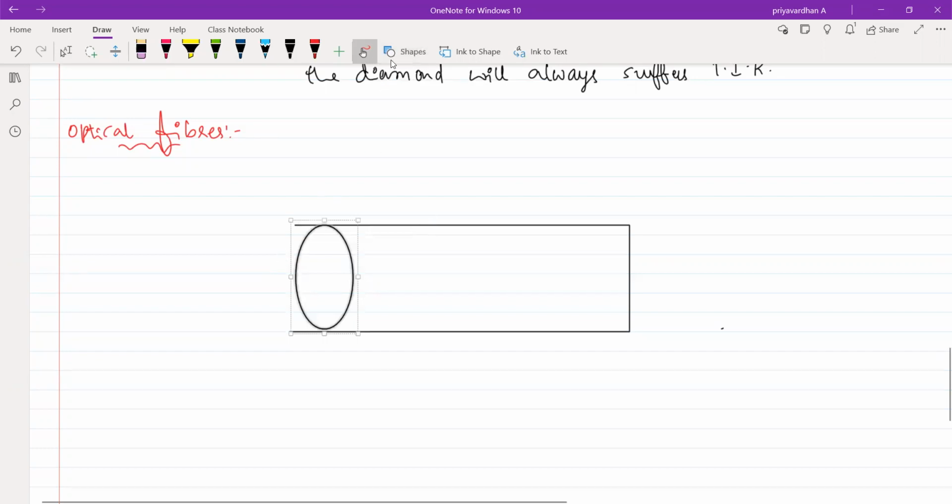So within this, I can make one more shape. And within this, I can make one more. Core, cladding and all those things I can mention.